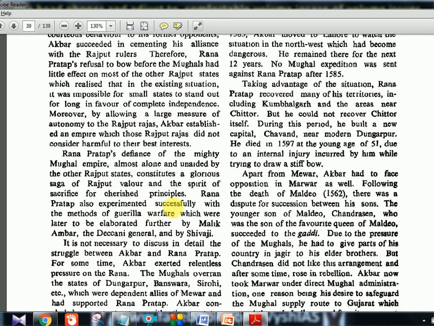So this Rana Pratap is the one who started this guerrilla warfare and was successful also. That is why the story of Rana Pratap is now made into movies, TV serials and all. There are many rulers, many Ranas, many Rajput rulers, but only a few are glorified. So this is the reason. You should know that this is the whole story of Rana Pratap.